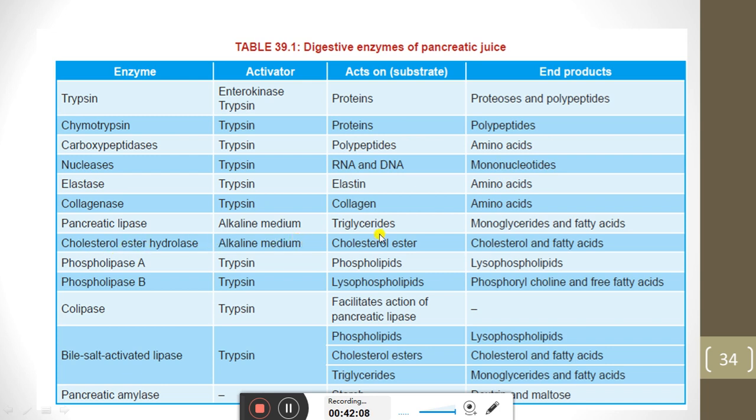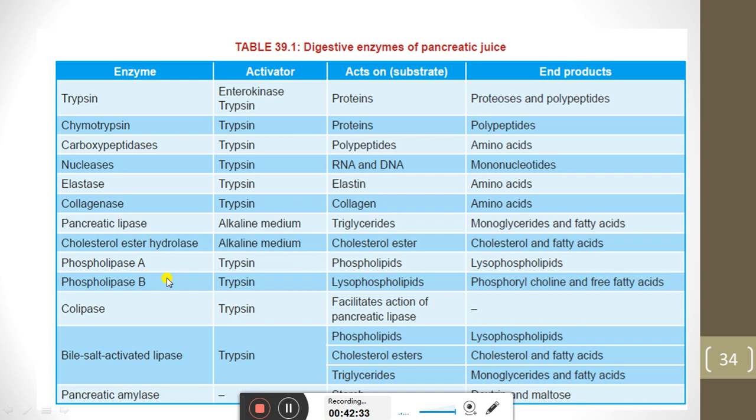Pancreatic lipase will act on triglyceride, and monoglyceride will be produced. Cholesterol ester hydrolase is an enzyme which is produced from the pancreas, and alkaline medium will activate it, and it will act on cholesterol ester and convert it into cholesterol and fatty acid.